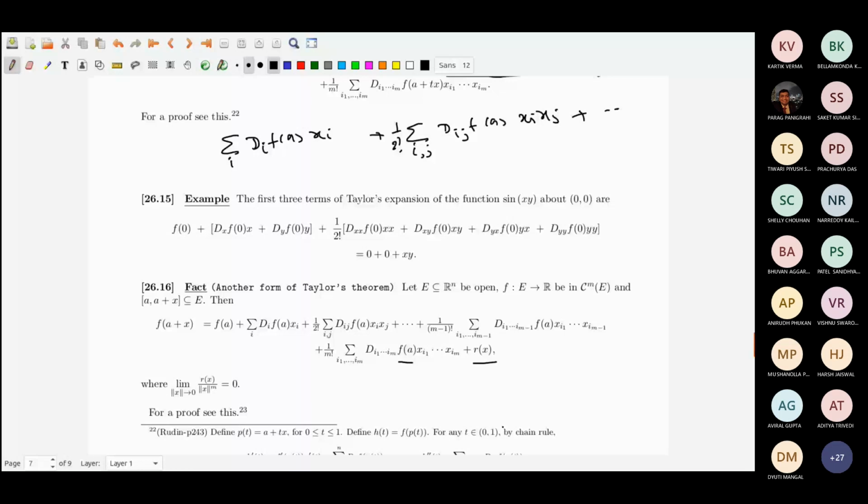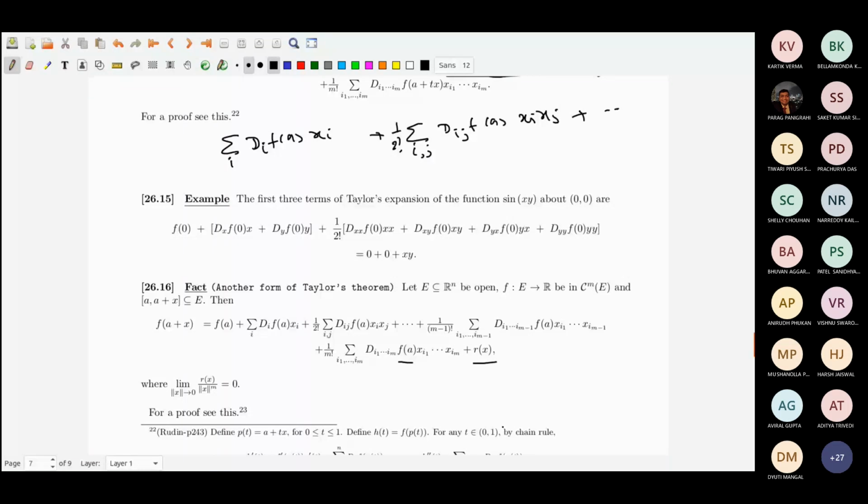f(a plus x) is equal to f(a) plus D_i f(a) x_i plus 1 by 2 factorial D_ij f(a) x_i x_j, up to the m-th factorial term.